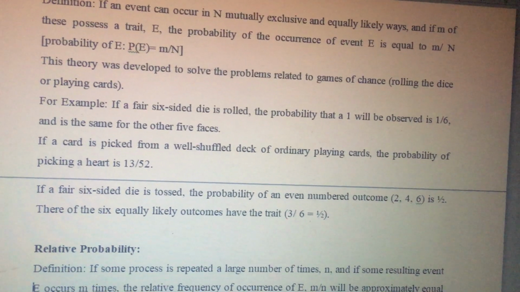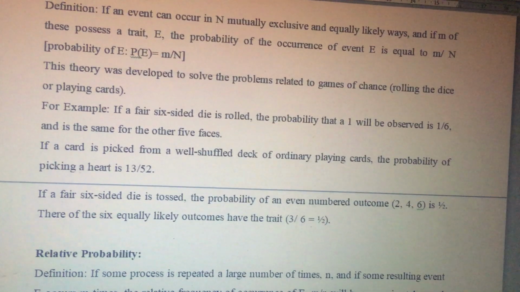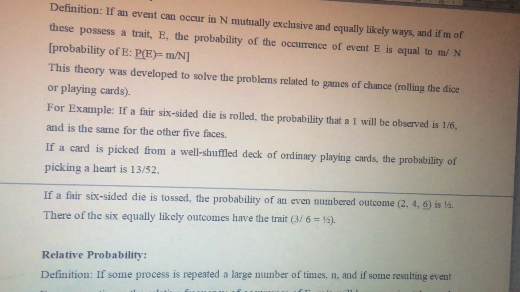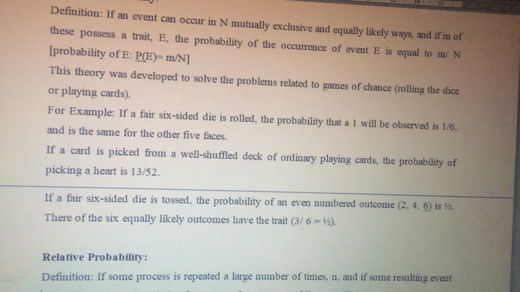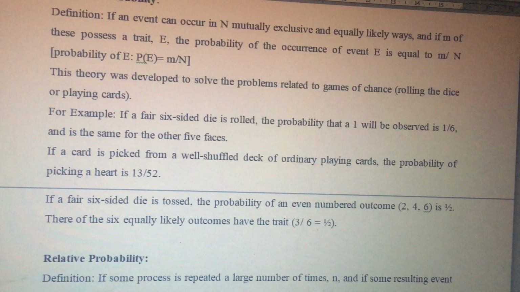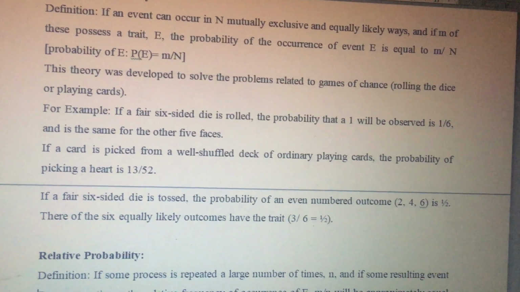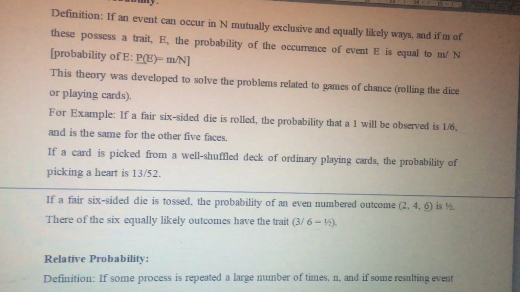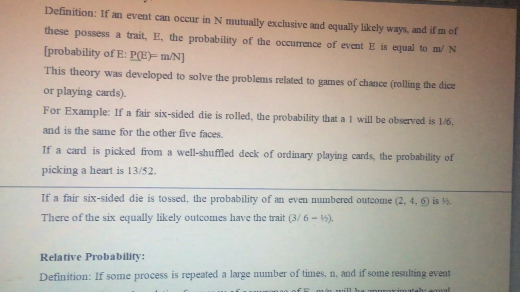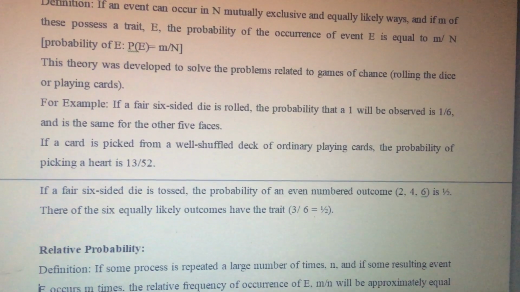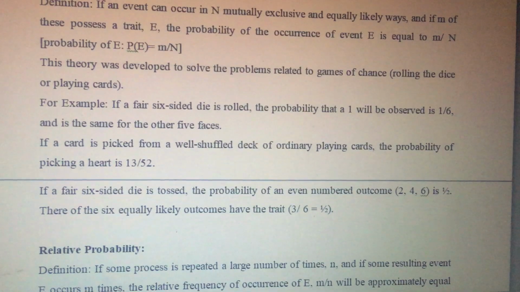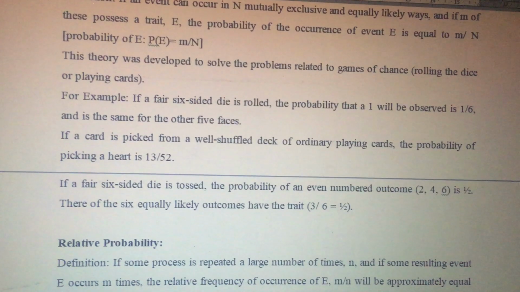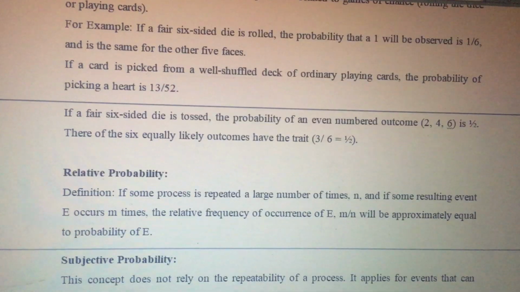If a six-sided die is rolled, the probability that a one will be observed is 1 by 6, right? And it is the same for the other five faces. If a card is picked from a well-shuffled deck of ordinary playing cards, what is the probability of picking a heart? In total there are 52 cards and 13 of them are hearts, so it will be 13 upon 52. If a fair six-sided die is tossed, the probability of an even-numbered outcome, that is 2, 4 and 6, is half. Three of the 6 equally likely outcomes have the trait, so 3 by 6 is half.